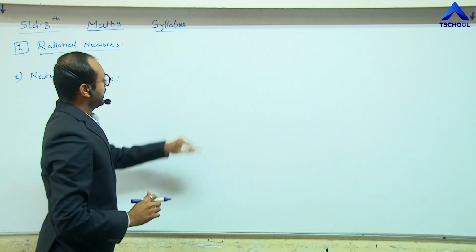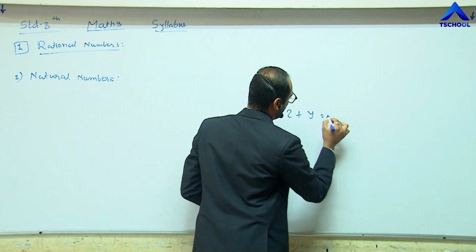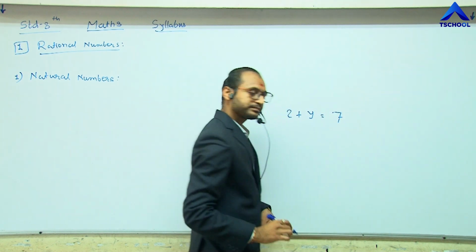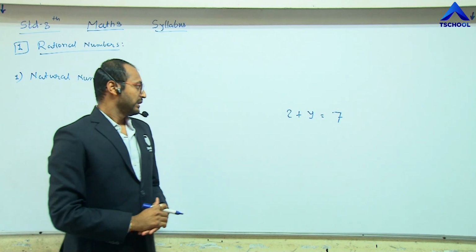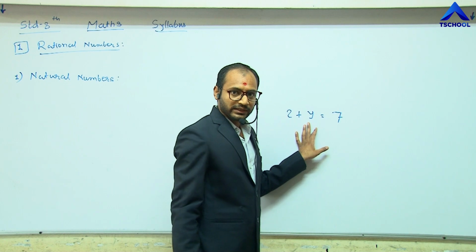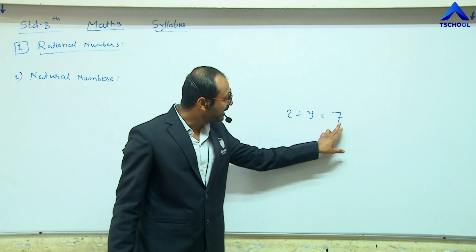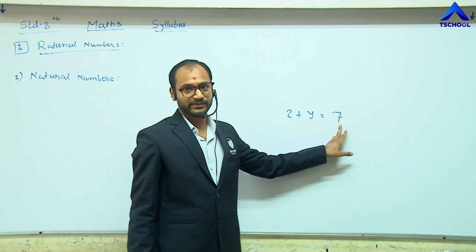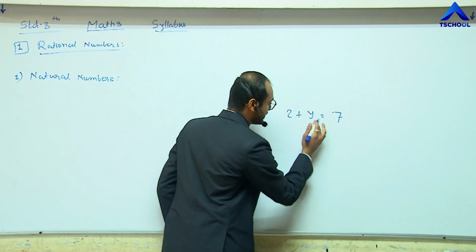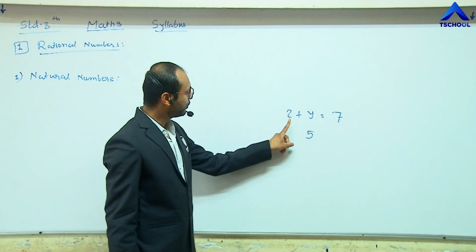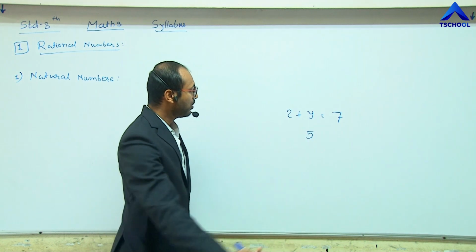Suppose we take the equation 2 plus y equals 7, and we have studied how to solve this. For what value of y do we get the answer 7? We know that if we put 5 instead of y, then 2 plus 5 gives 7.